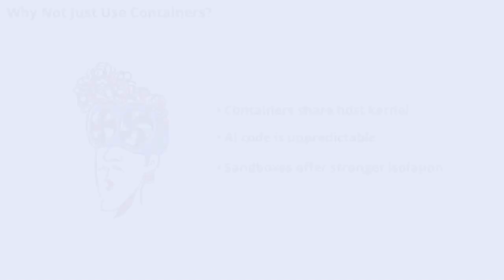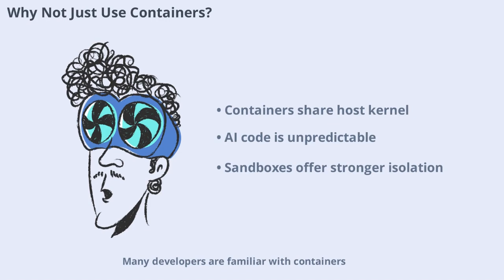Many developers are familiar with containers like Docker and might assume they're enough. But there's a crucial difference. Containers are great for human-reviewed code, but AI-generated code is probabilistic and unpredictable. It can reference non-existent packages, opening the door to supply chain attacks. Containers share the host's kernel, so a vulnerability in one can affect the whole system. For AI agents, this risk is unacceptable. Sandboxes are designed to address these unique threats.